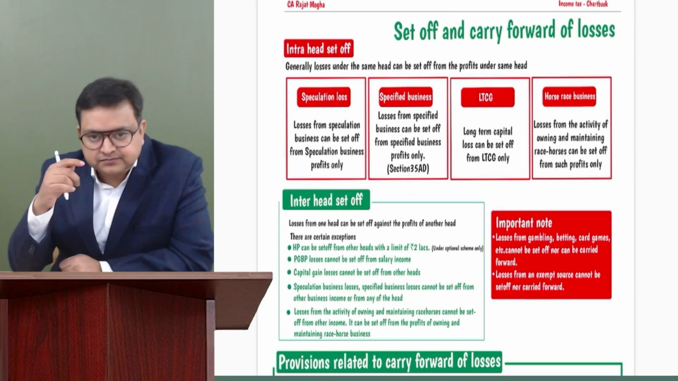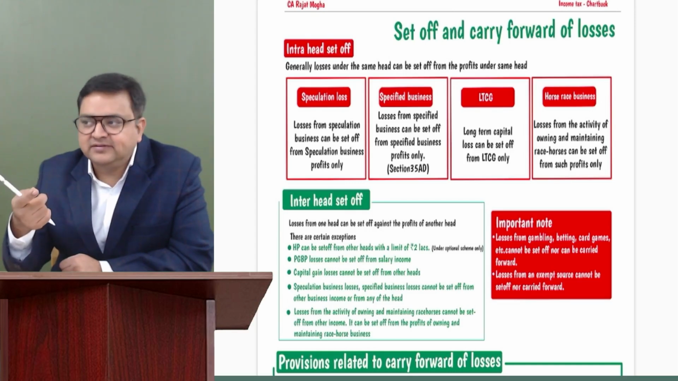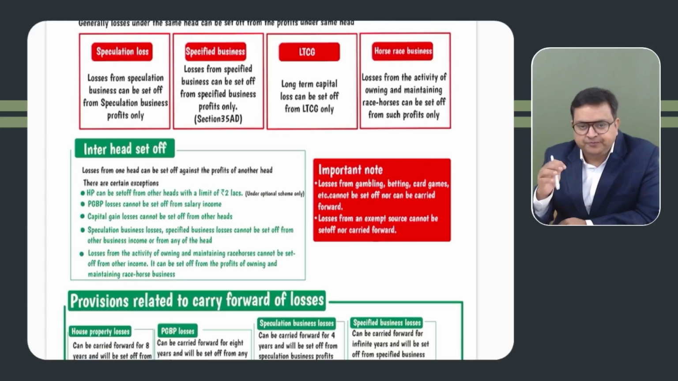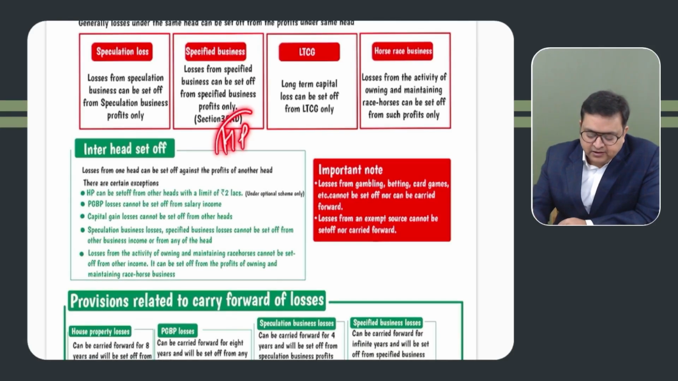Inter-head set off. Can we set off losses from other heads? The answer is yes, we can set off from other heads also. Salary, we don't have a loss. In house property, it is important. It is important whether you are following the optional regime or the default regime.